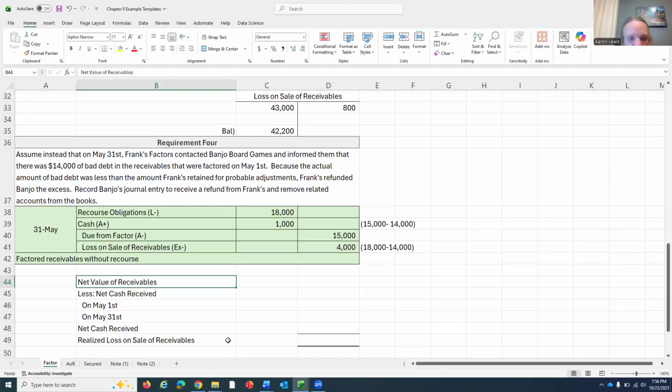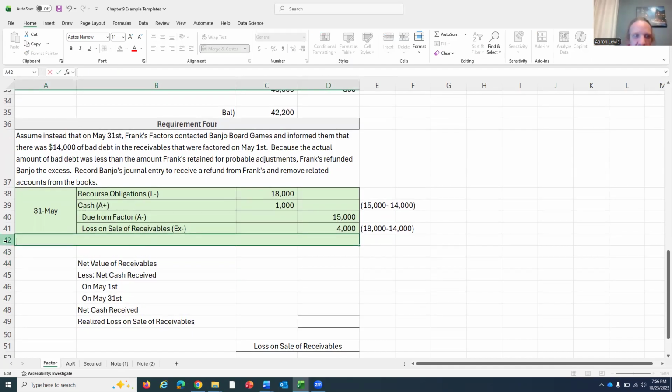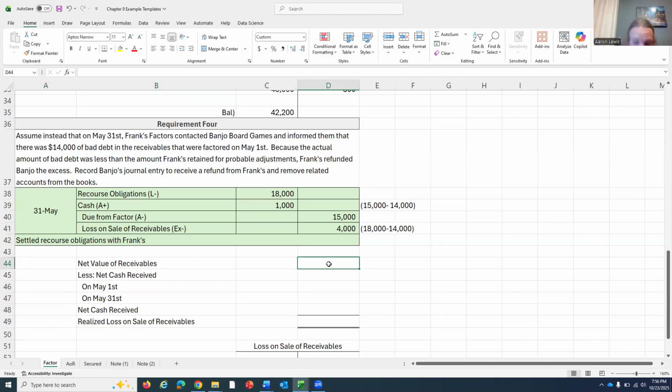So let's do that same table and math check us right here. Oop, got the wrong thing in here, sorry. I don't know why there's already a description in there. We settled recourse obligations with Franks. It's going to be the same thing as before. So what is the net value of receivables? It was $500,000 that we started with.